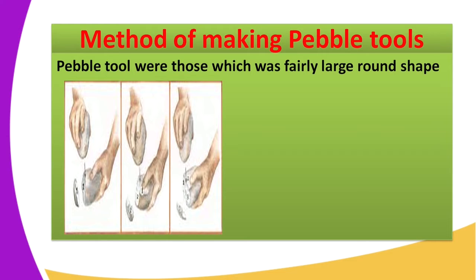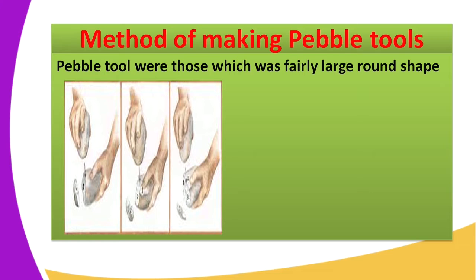When a fairly large round stone was used as a hammer stone to chop or chip a large pebble, the method was known as the fist hatchet method.